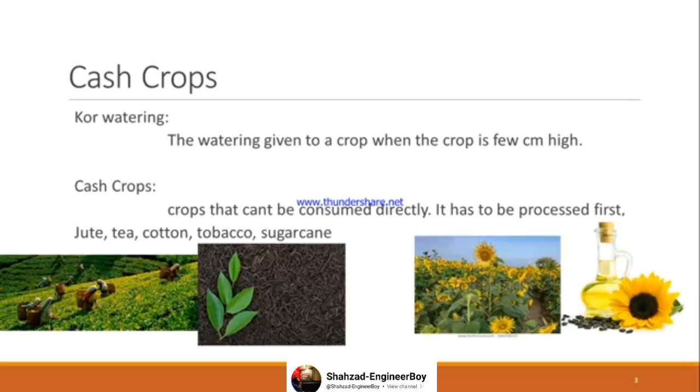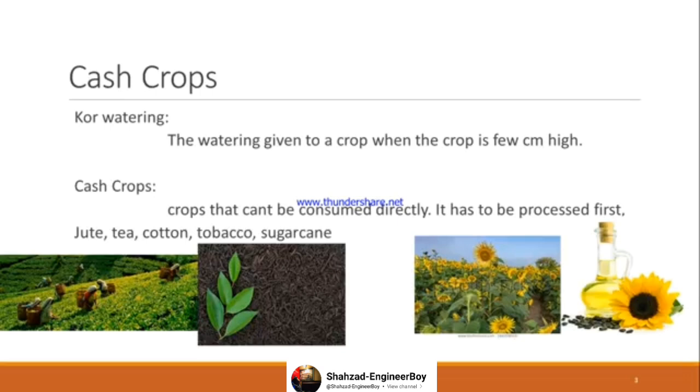What is the definition of cash crops? Crops that cannot be consumed directly are called cash crops. They have to be processed first, like jute, tea, cotton, tobacco, sugar cane. An example is also given: these are tea plants. The tea plants are taken to factories and then the tea leaves are prepared in dry form, from which we drink tea.